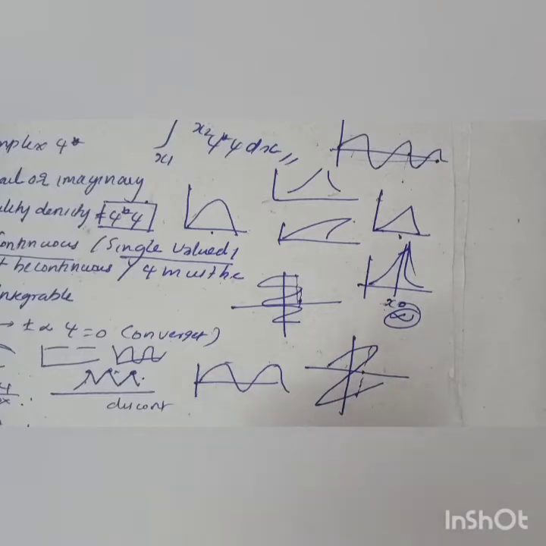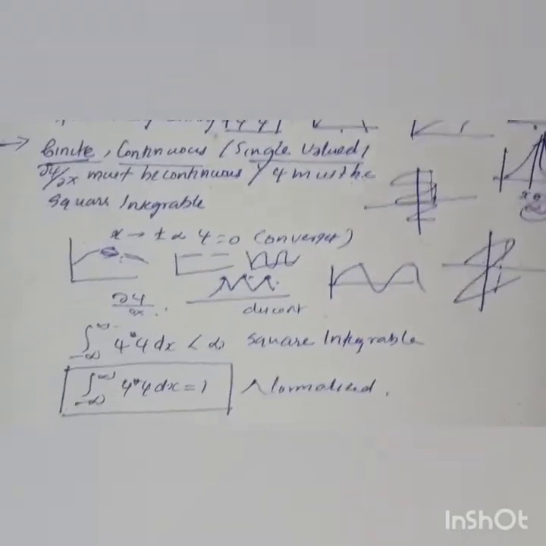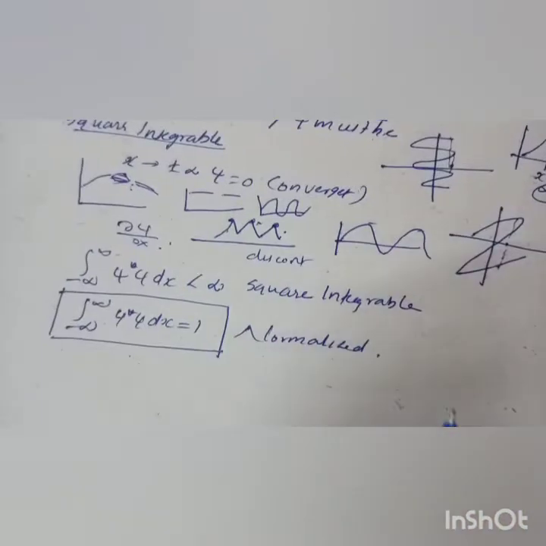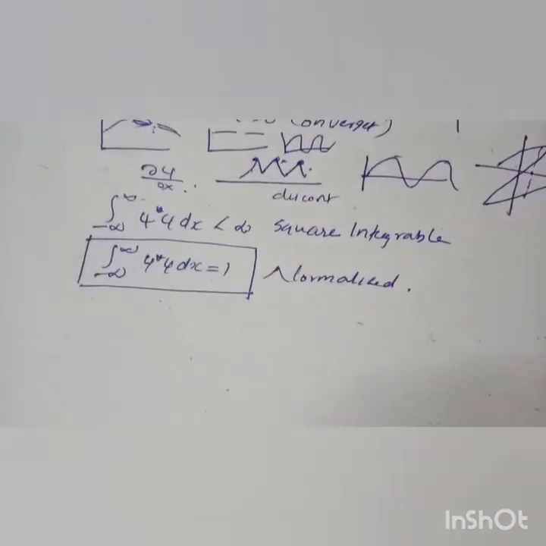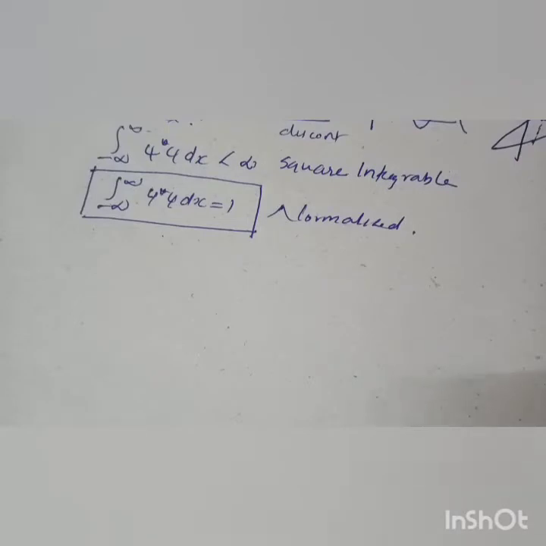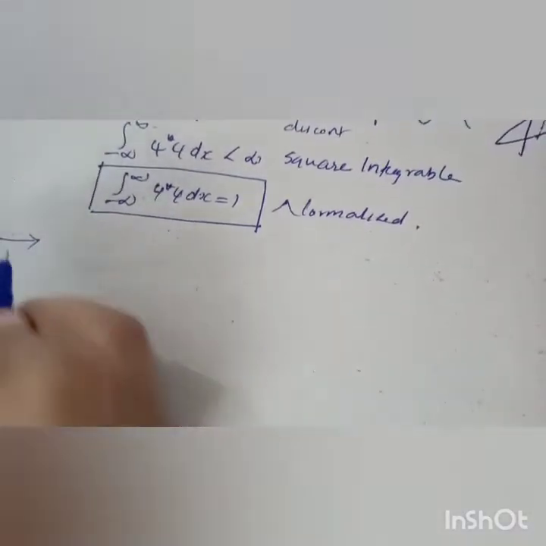So you have to identify the wave function by these properties: finite, continuous, single valued, dou psi by dou x continuous, and square integrable.